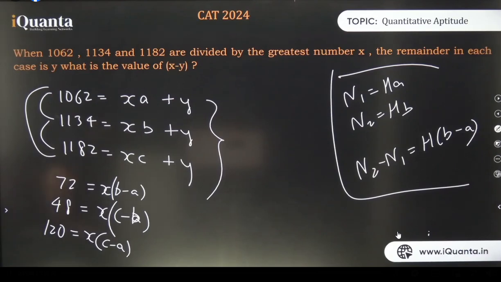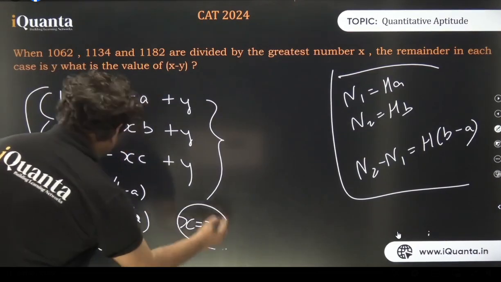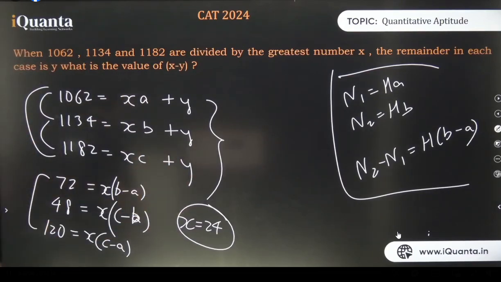But now you get the concept of why this concept is working over here. Clear? X is the HCF, so there's a common factor in these three, and now it is easy for us. What is the common factor? It is 24. So the value of x becomes 24. Now we can calculate the HCF of 48, 72 and 120 and get 24 as the HCF, which is the value of x.